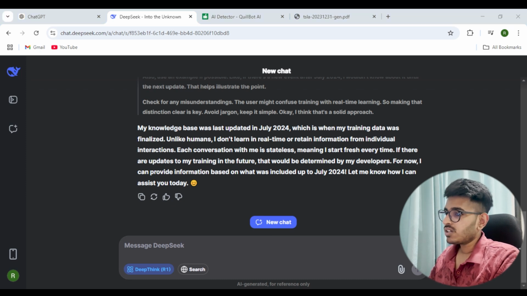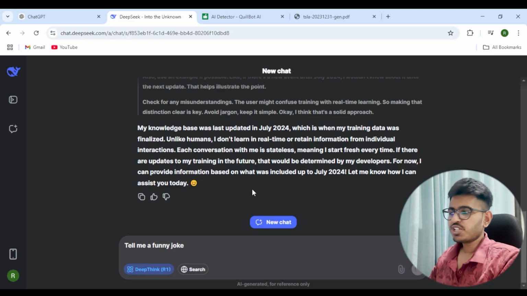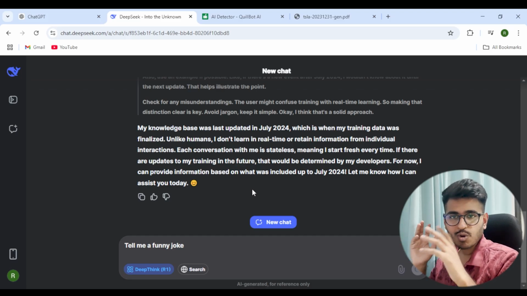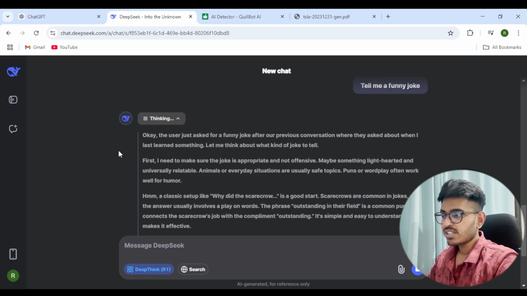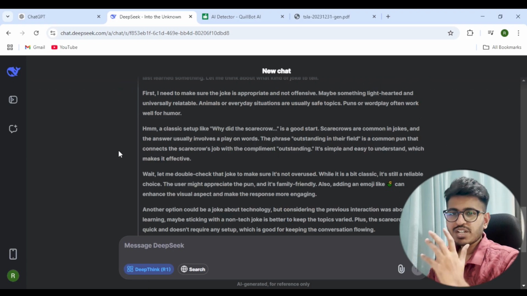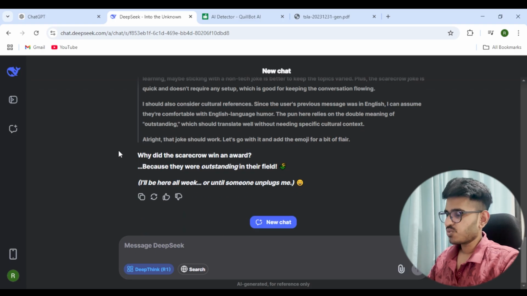Okay, so now the second thing that I want to try is, so let's just test it a bit with a joke. Tell me a funny joke. This is something that I always try with all the LLMs. So it has started thinking something. So at the end we'll get a good joke. So usually the humor isn't that good. So let's see how this works.